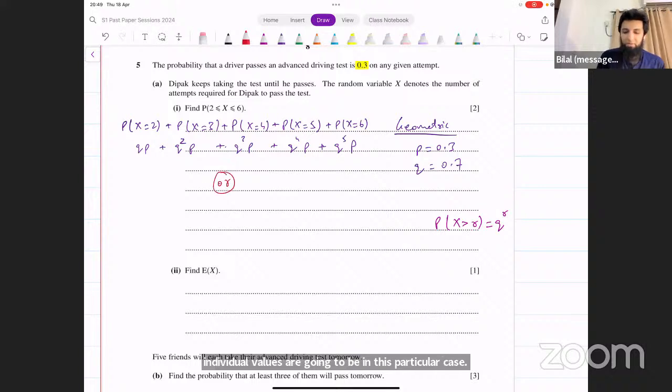You can think of it like this. What are the values that you want? You want 2, 3, 4, 5, 6. These are the values that you want the probability for. What do you not want? You don't want 7, 8, 9, 10, and so on. And you don't want 1 either. These are the ones that you do not want.